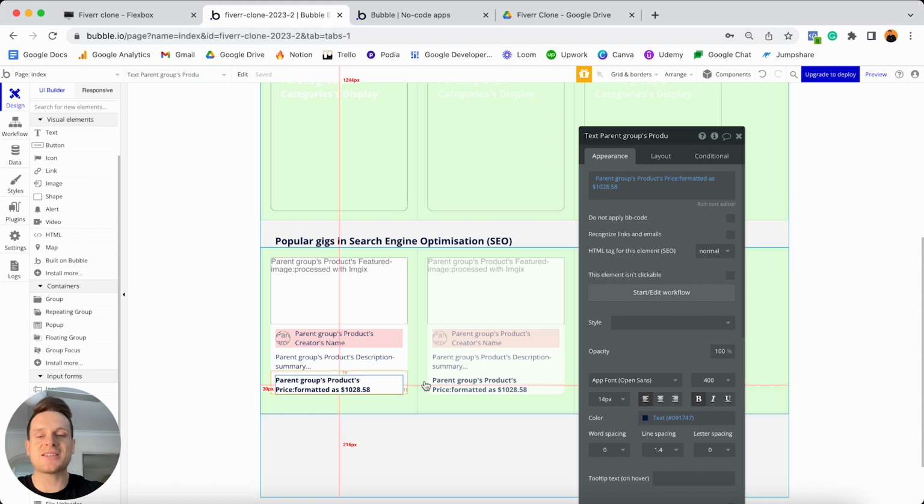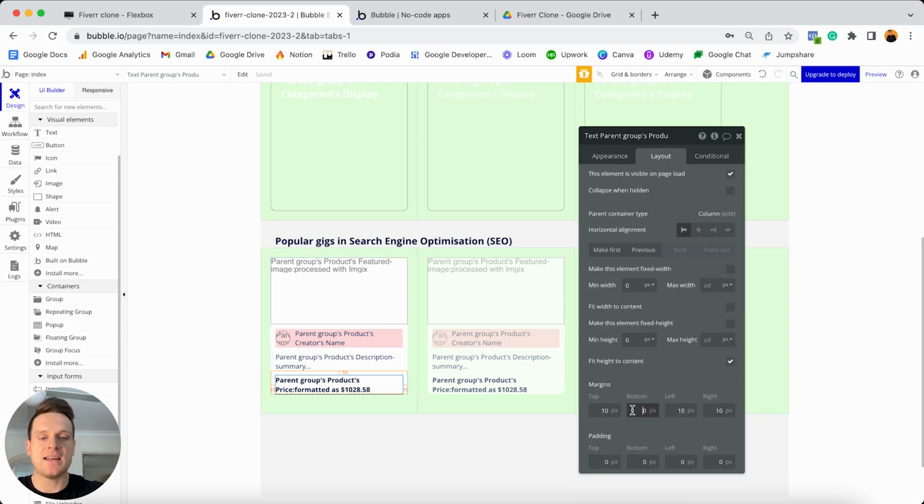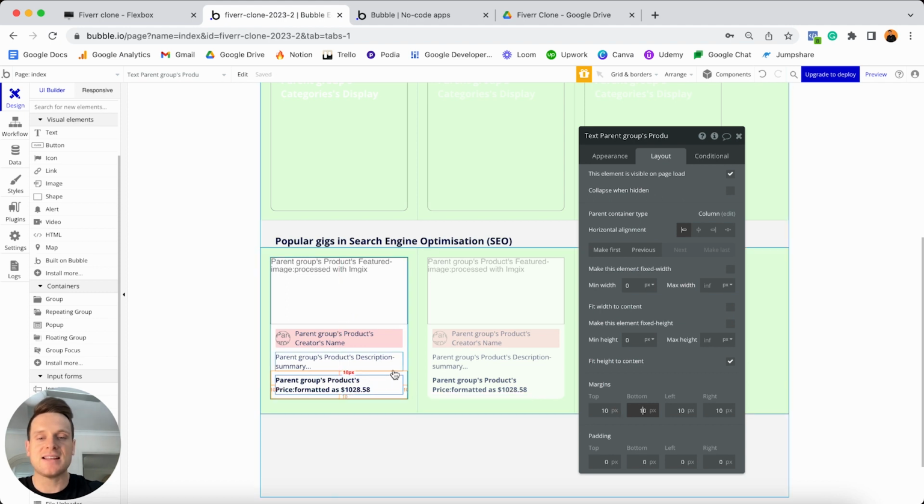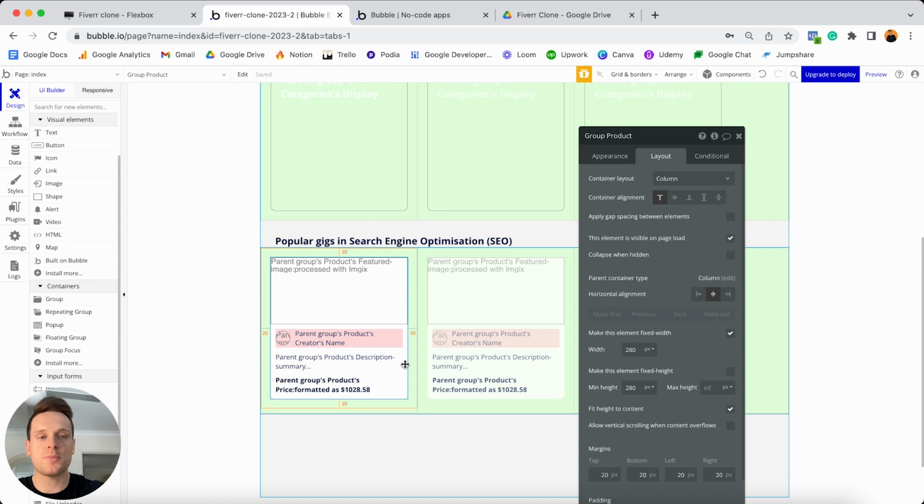And finally, because this is the last element I'd like to add into my white group, I'm just going to add a margin at the bottom of this element. So if I jump to my layout tab, I'll add in 10 pixels of margin at the bottom. And that is the very last thing we'll need to add into our white group. So I'm going to select on the white group itself, and within its layout tab, I can now set the minimum height to be 0. And because we have this option selected to fit the height of this element to the content inside of it, it's going to make sure that it collapses nicely around all of our elements we've just created.